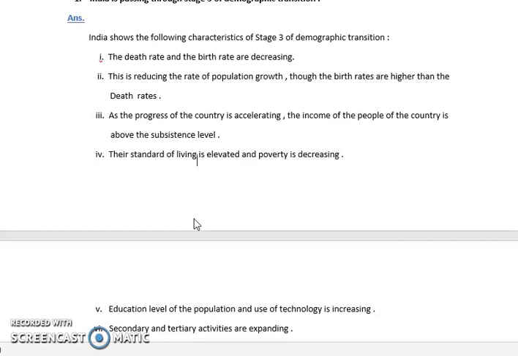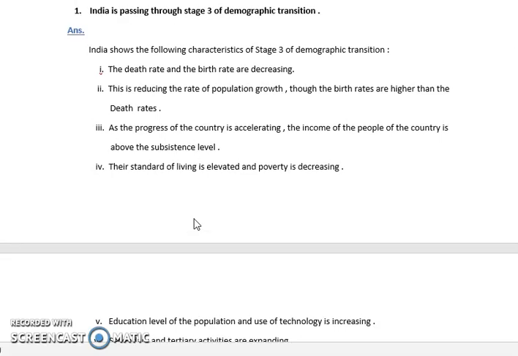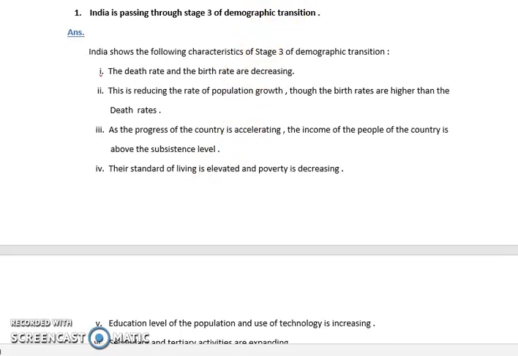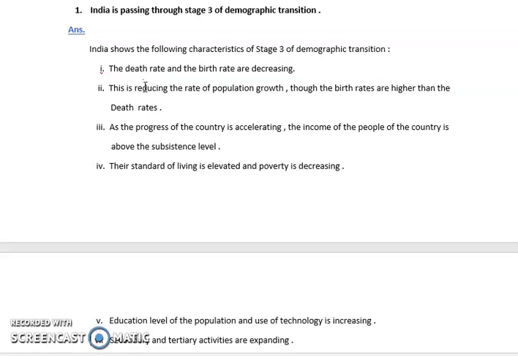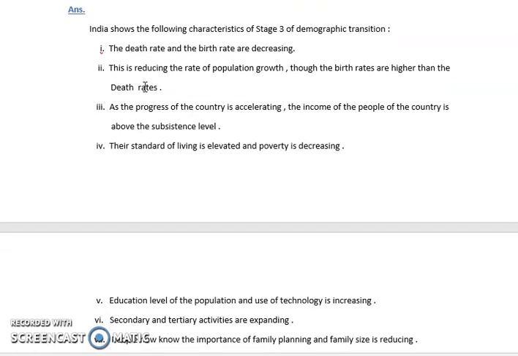Let us move further with give reasons. The first one is India is passing through stage 3 of demographic transition. India shows the following characteristics. Stage 3 is the population explosion type of stage, where the death rate and the birth rate are decreasing.